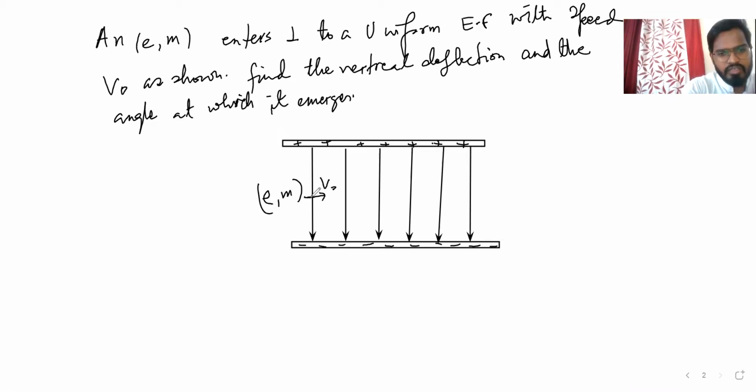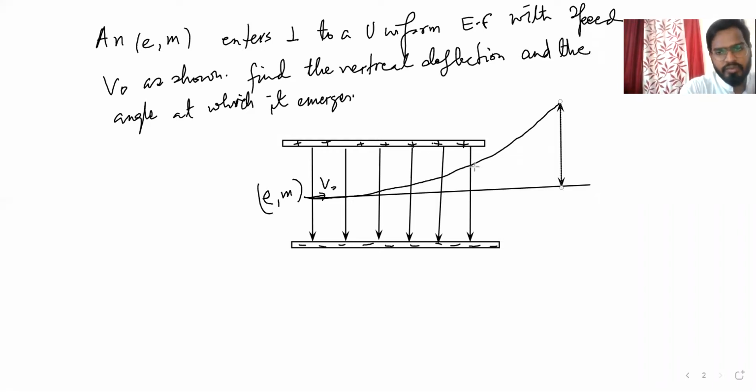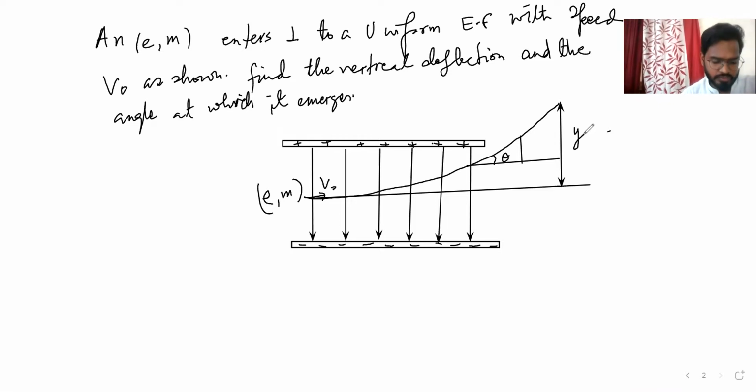This is a negative charge, so slowly it will deflect and go in this direction. Let me draw it again. It was supposed to go in this direction, right? So this is the deflection, and if you want to find the angle, this is the theta. So this y we should find and that angle theta we should find, that's it.